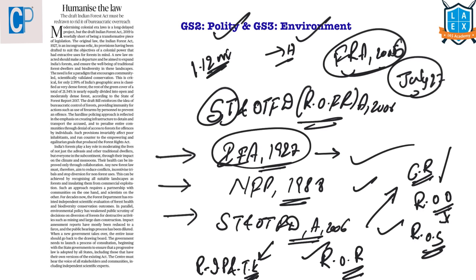The rights will be provided only to those who are primarily residing in the forest and depending on the forest and forest land for their livelihood from generations. The person claiming the rights must be a member of a scheduled tribe scheduled in that area, or must have been residing in that area for 75 years.